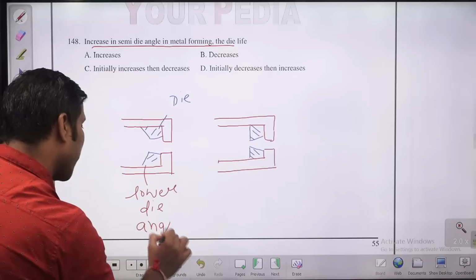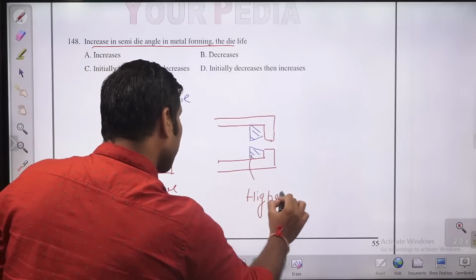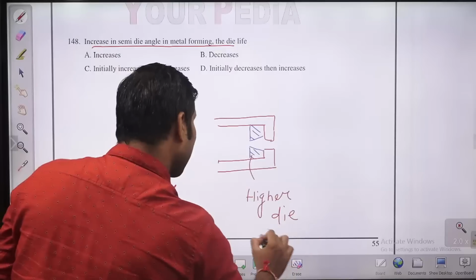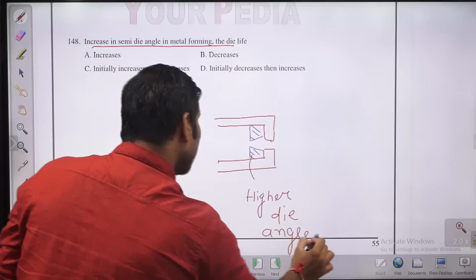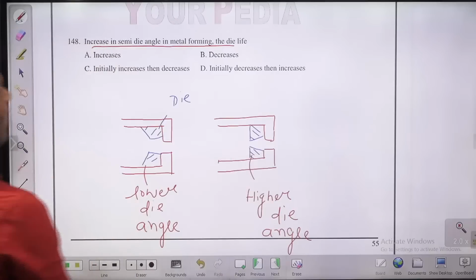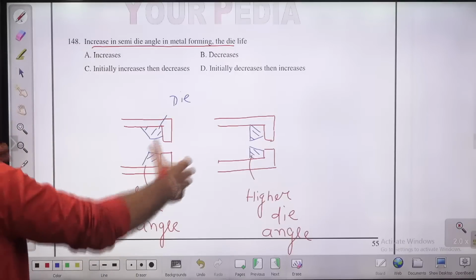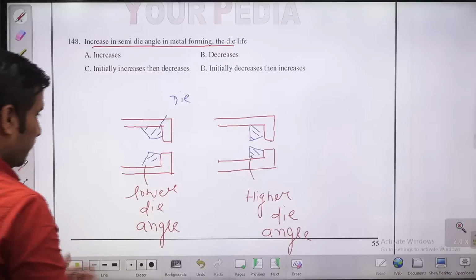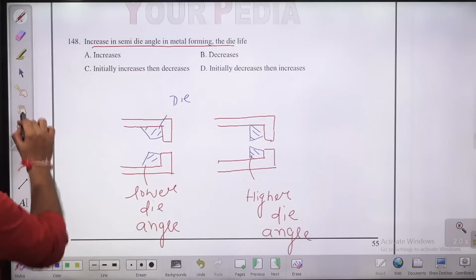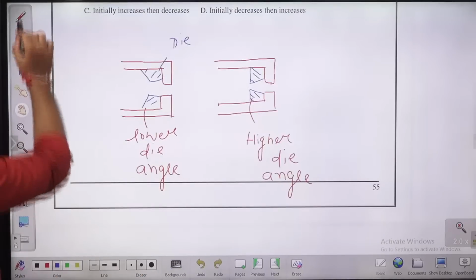And this is the case of higher die angle. Guys, when you are going with higher die angle, the die life, because the strength of the die is going to reduce. When you are going with the lower die angle, the strength will be more. What will happen with lower die angle, children? Strength will be more, but the friction will also be more.